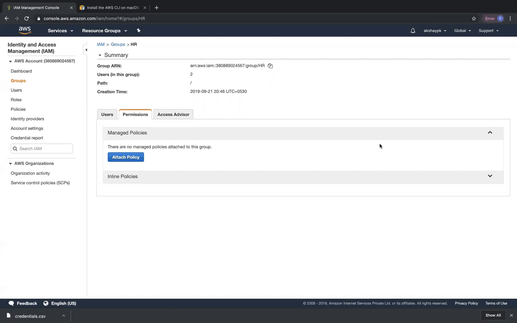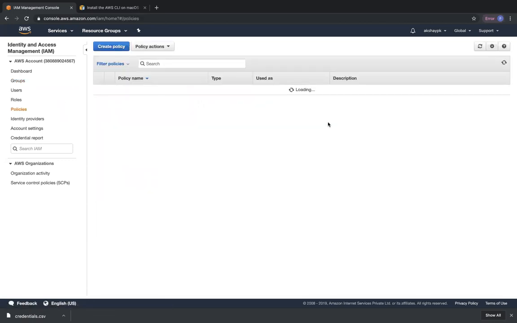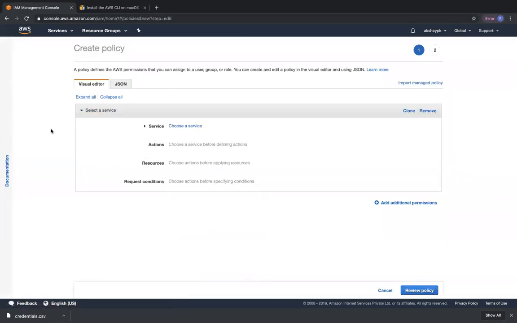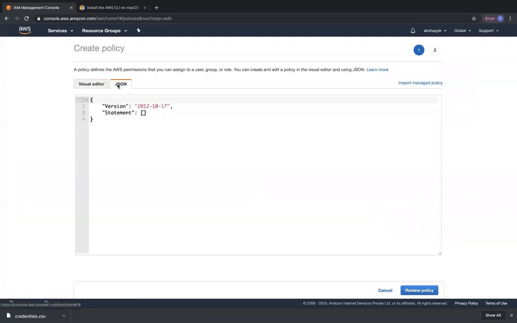Okay, sorry, S3. Okay. So now what we are going to do is go to policies and create our own customer managed policies. There are totally 557 AWS managed policies, but we are going to create our own customer managed policies. When you create your own, you are presented with a visual editor or a JSON. If you have the policy as a JSON, you can directly write your policy as a JSON, or you can import any managed policy and then edit it according to your needs.